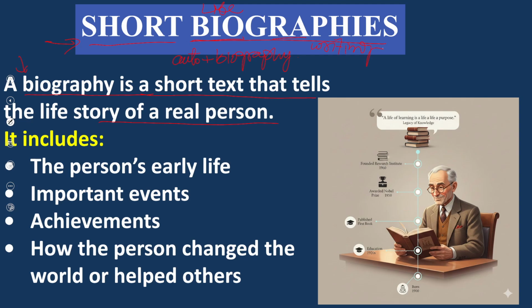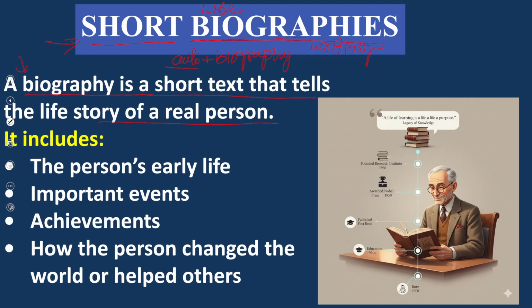It means that when someone is writing about the life of any person, that is called biography. And if the person himself writes about his own life events, that is called autobiography. Auto means self. If a person himself writes about his own life events, that is called autobiography. This is a slight difference between biography and autobiography.